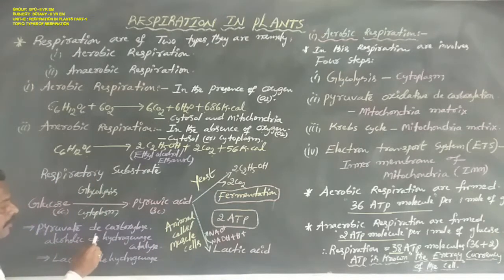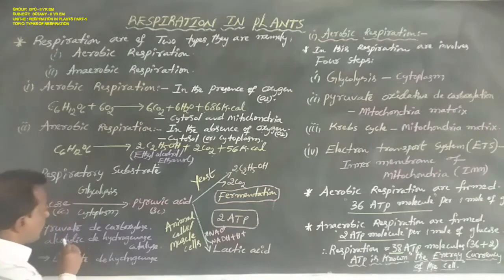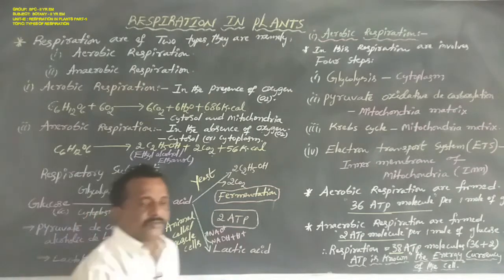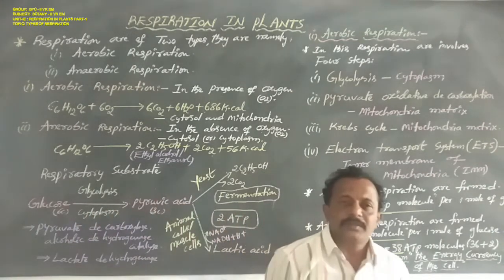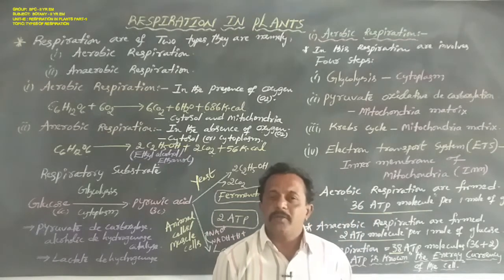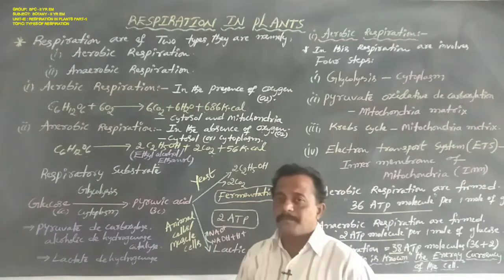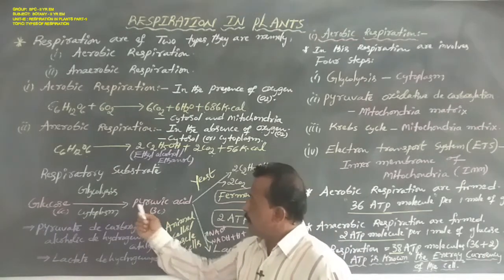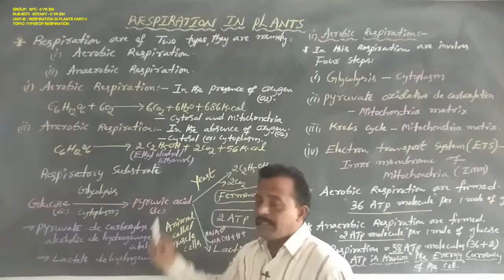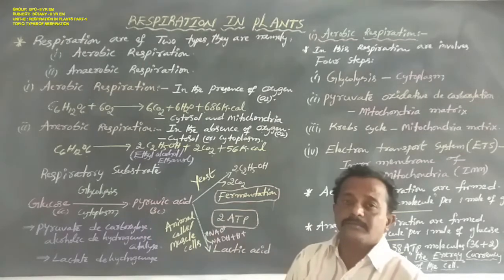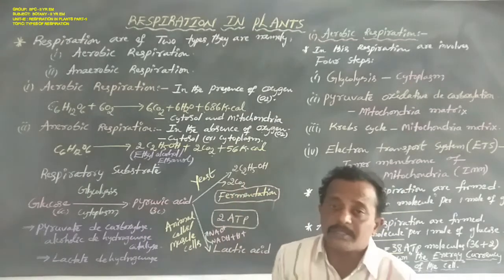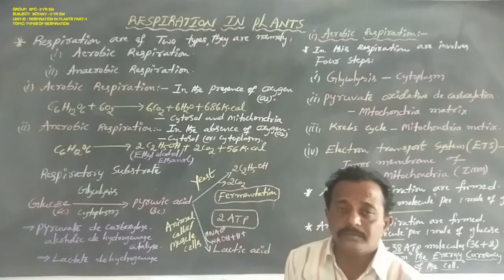Another one is alcoholic dehydrogenase. Why are 2 enzymes utilized? Generally, the 2 molecules of 3-carbon pyruvic acid are not directly converted to 2 molecules of ethyl alcohol.